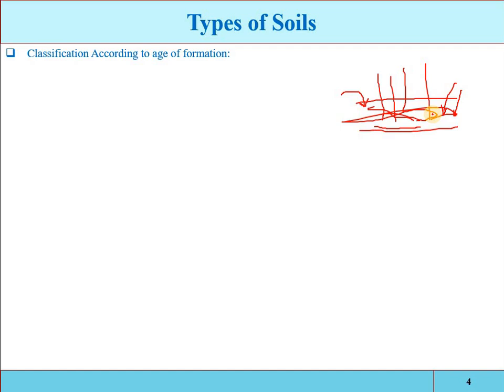So first we have to know about the classification of the soil. There are different categories based on which the soils are classified. First we have the classification based on the age of formation, that is, when the soil has been formed, what is the life of the soil. First we have the youthful soil.